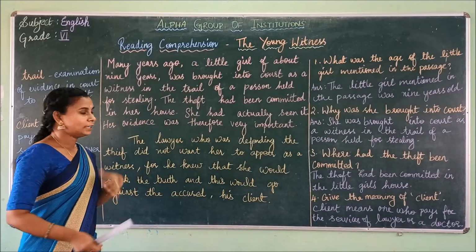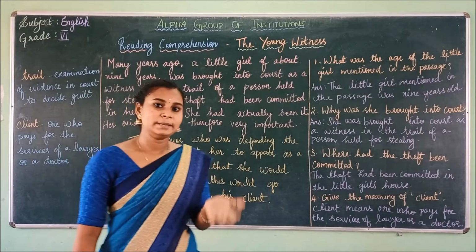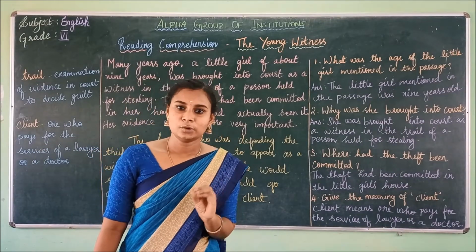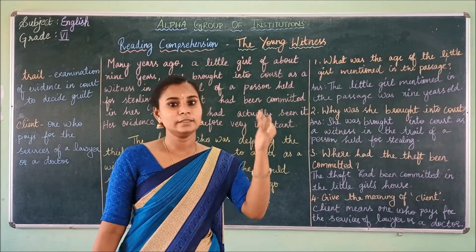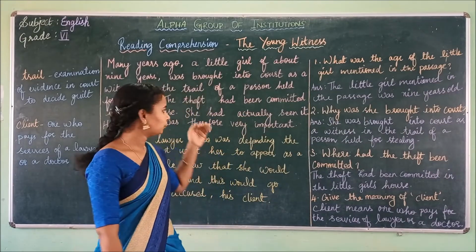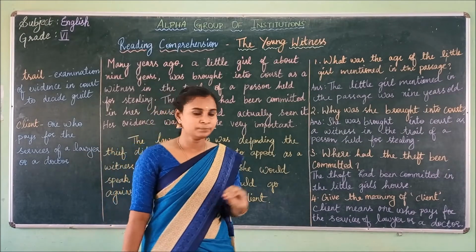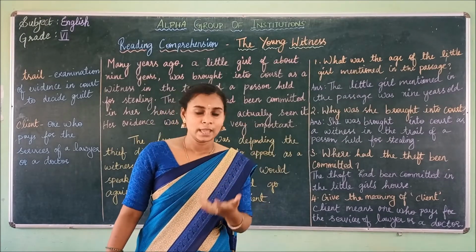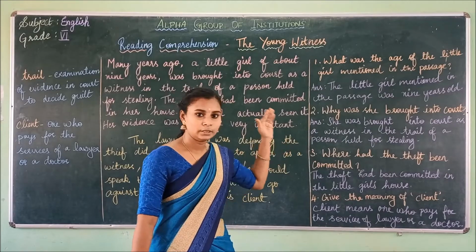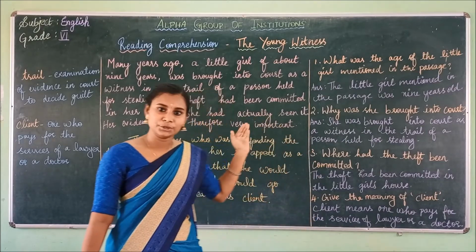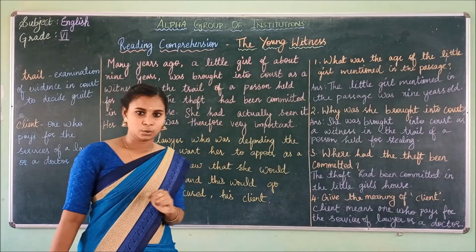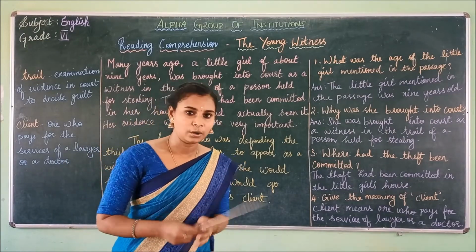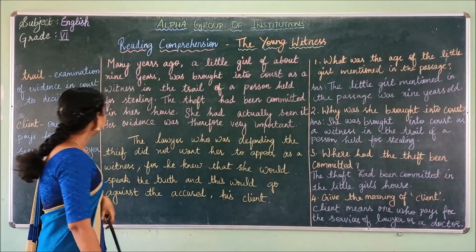First, let me explain what the steps for reading comprehension are. When you do reading comprehension, first you have to read the passage twice. Then you have to understand the meaning. Read it with understanding, and then read the questions. Later, find answers for those questions. This is how you have to do reading comprehension. Okay, let's get started.